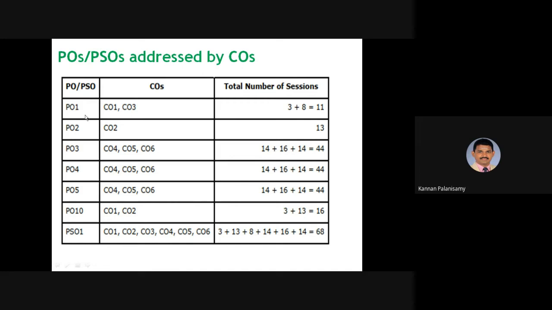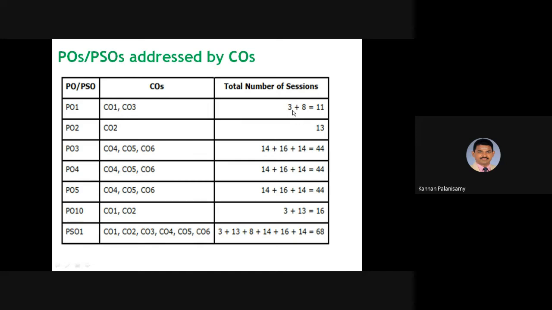For example, this is PO1. We have 12 POs, but it is not meant that one CO will address all of them. For example, you are having 6 COs in a course, so all the COs will not address the 12 POs, right? So for this course, PO1 is addressed by CO1 and CO3, right?